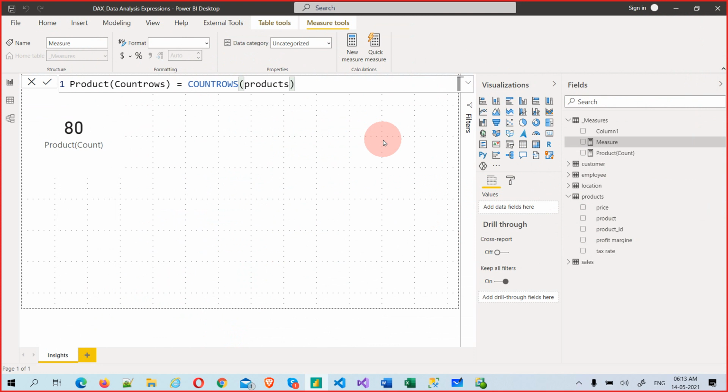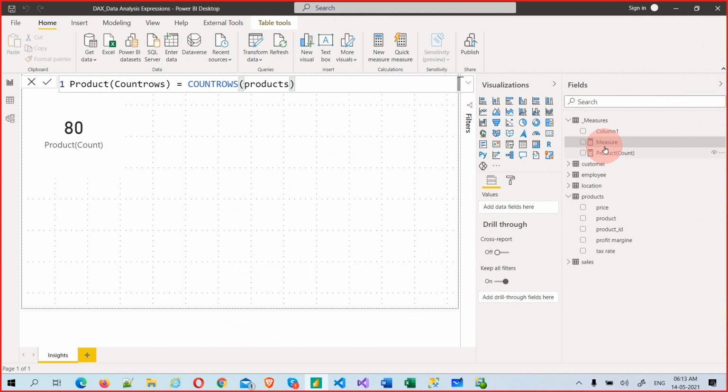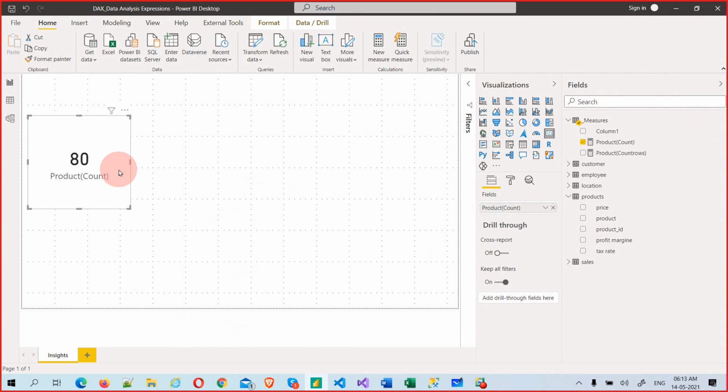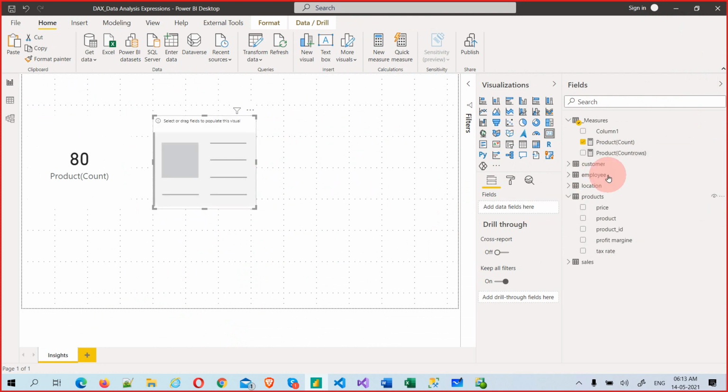Simply create that. Now it should create product rows count. I did Control C, Control V, but it's still count rows only.